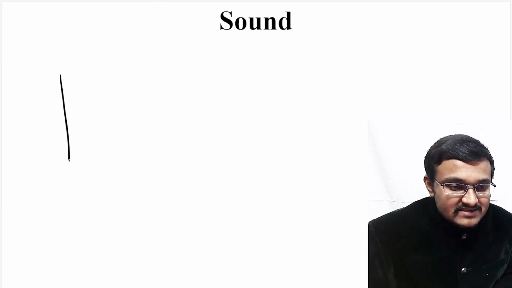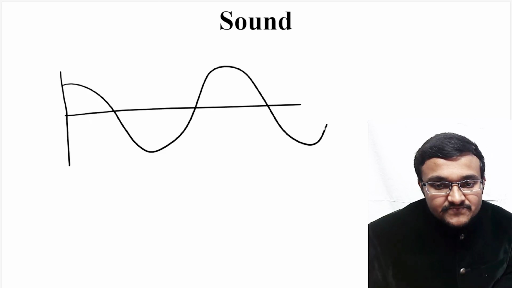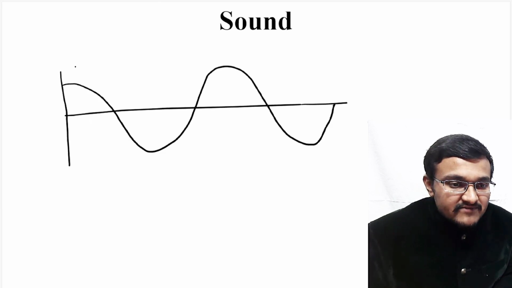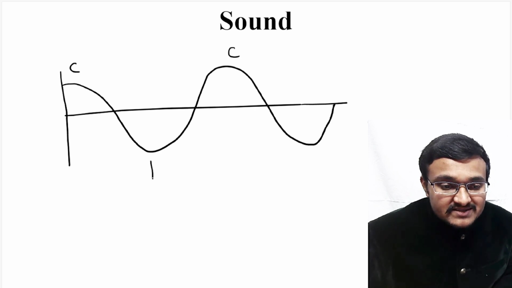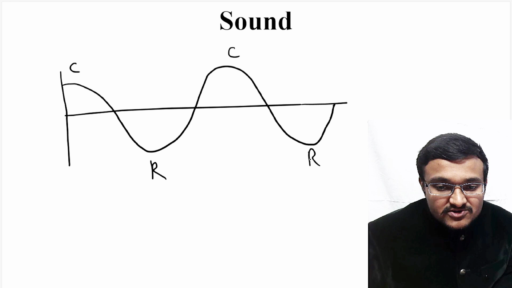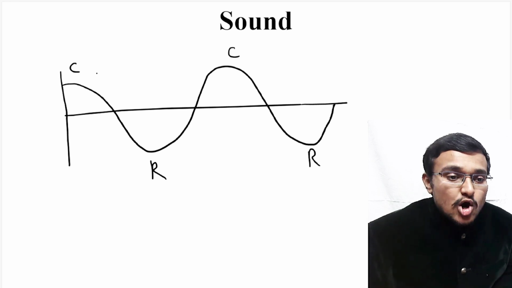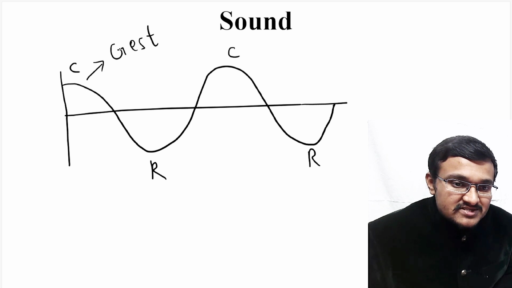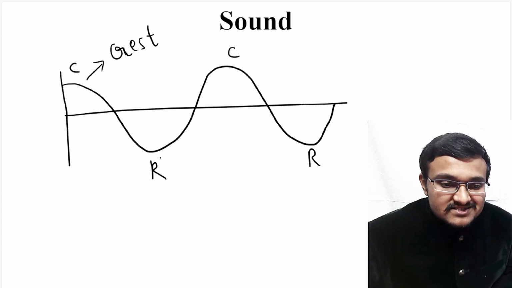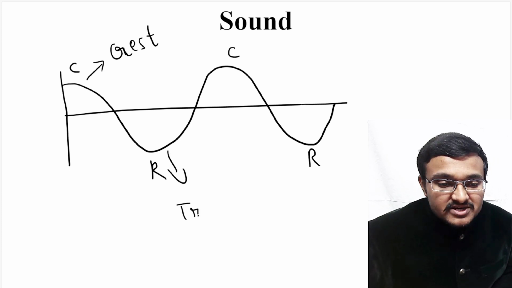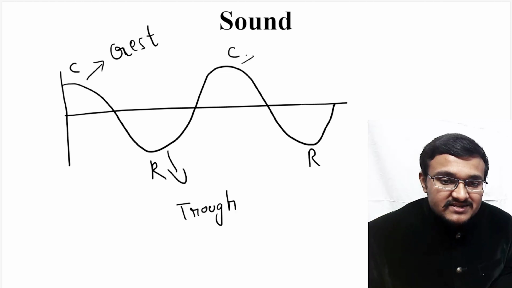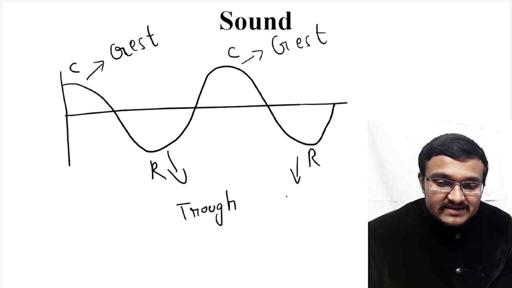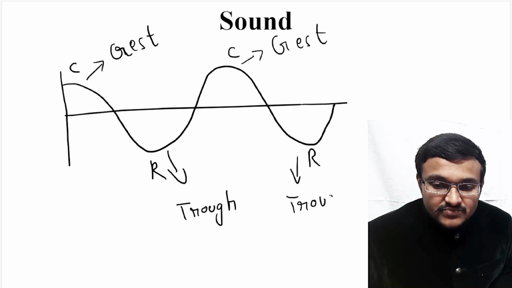Now again I will write this particular wave on another slide. So here in this particular wave, these particular regions are known as compressions. This particular region of the wave is known as rarefactions, or this can be known as crest. So this is CREST, crest. This particular region can be known as trough. This region can be known as crest, and this region again can be known as trough.